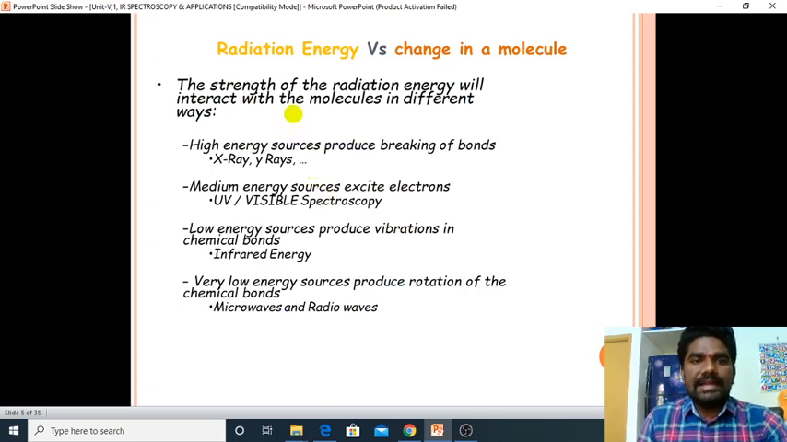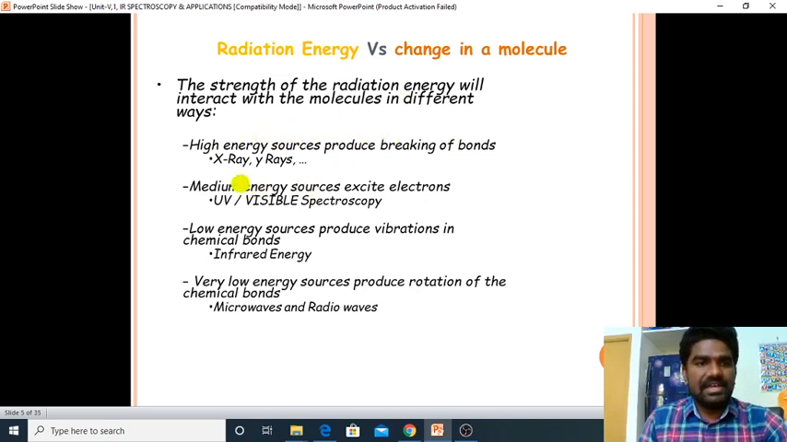Here, radiation energy versus change in a molecule. Radiation energy is the energy absorbed by the molecule. What will happen in the molecule when the radiation energy is absorbed? The radiation energy will interact with the molecules in different ways.